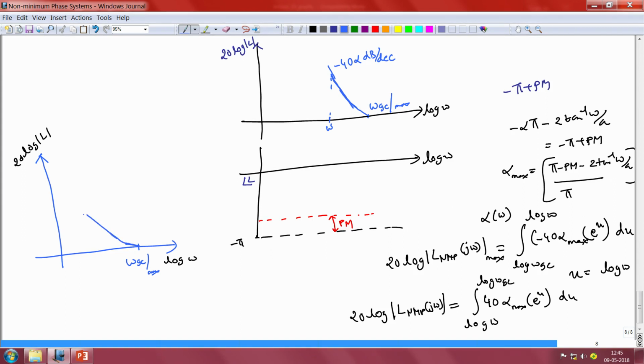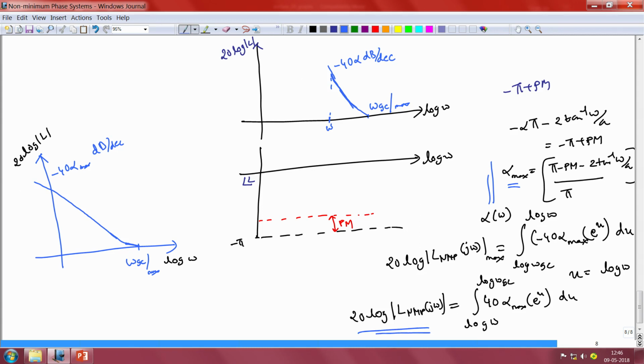and when omega is very small, we note that alpha max is going to be given by (pi minus Pm) by pi from this particular expression here, and therefore there will be a constant negative slope of minus 40 alpha max decibels per decade for frequencies omega that are much less than the corner frequency A of the non-minimum phase zero. So, this is going to be the magnitude characteristic that we would obtain by solving this particular integral for different